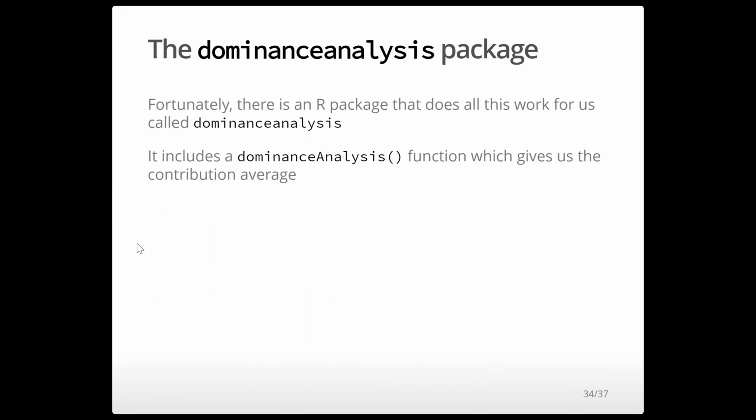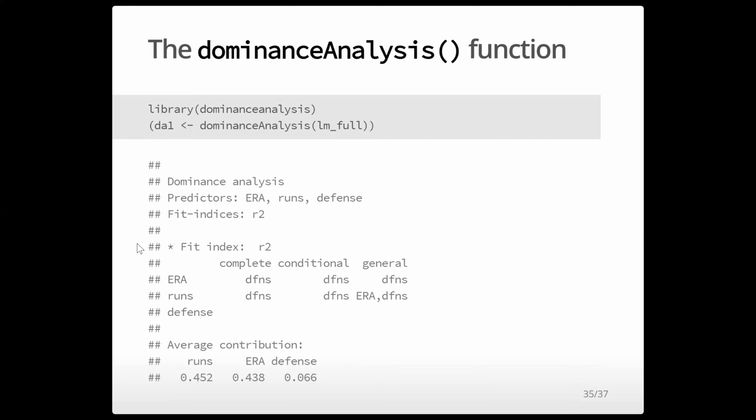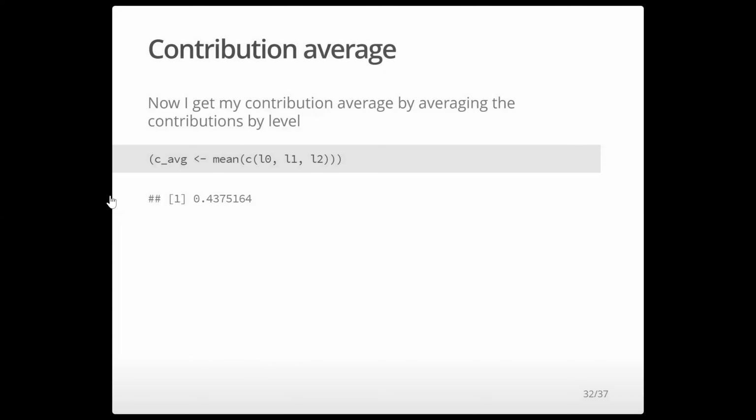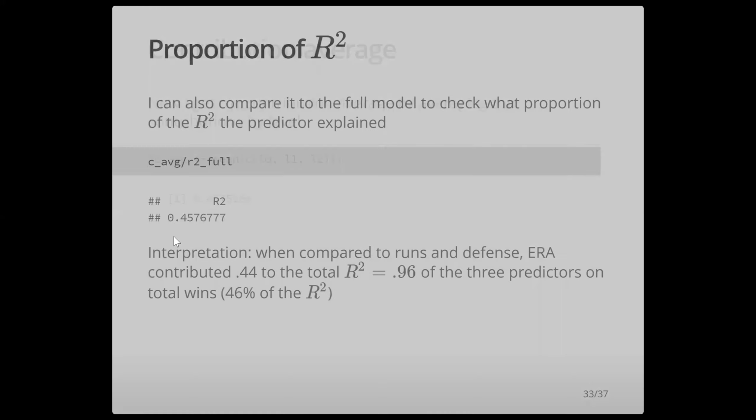And that was many steps, which was mostly done to show you the way this procedure works. But of course, there is an R package called dominance analysis. It includes a dominance analysis function, which gives us the contribution average. So I load up dominance analysis and then run my dominance analysis. Here we see our results for each predictor, and notice that it matches our result for ERA here. It just rounds it off, but 0.438.